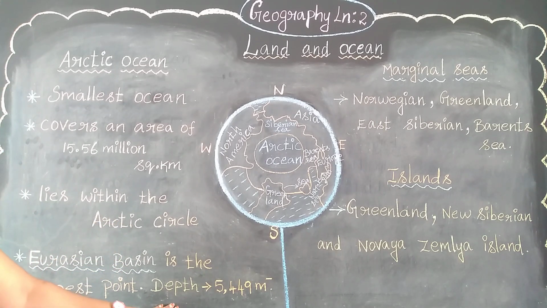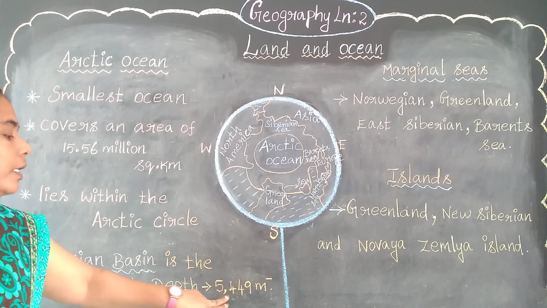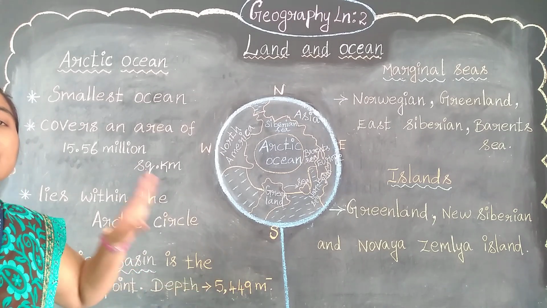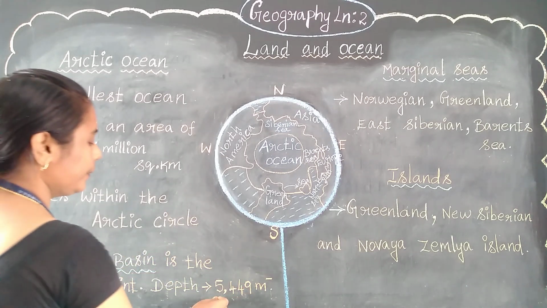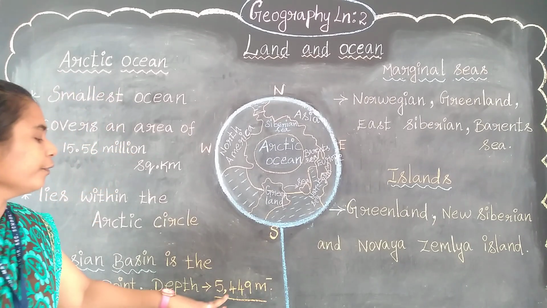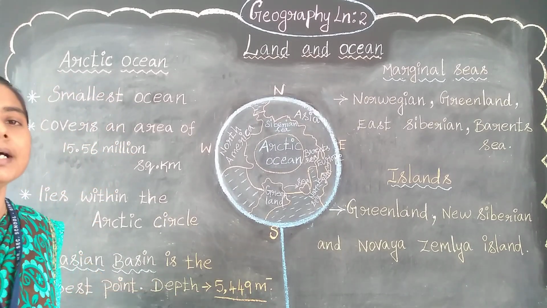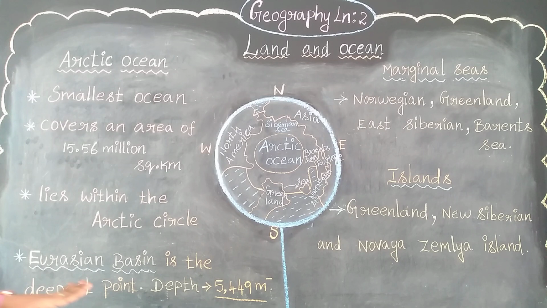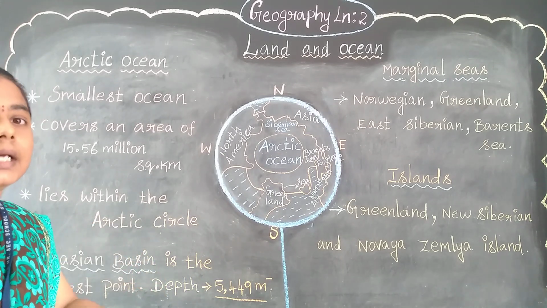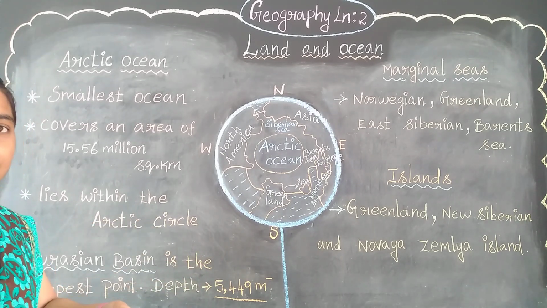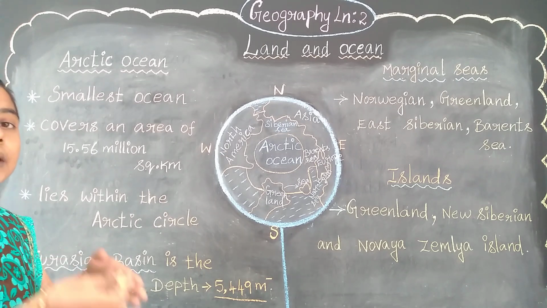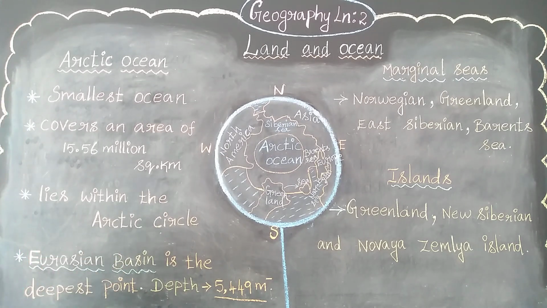See the depth. The depth is minus 5,449 meters. So that is the depth of the Arctic Ocean, its deepest point. Deepest point means what? It is a depression of the earth, downward into the earth, the interior layer of the earth. So that is the depth.